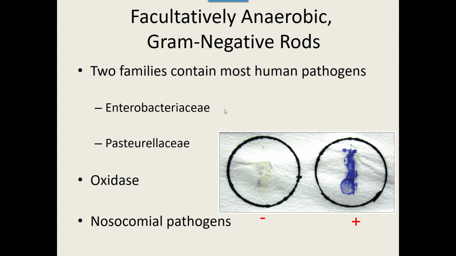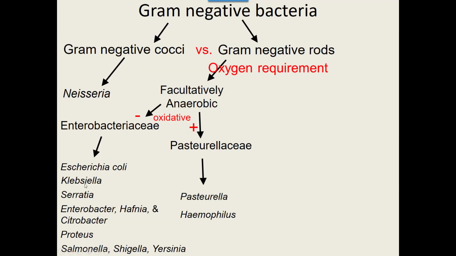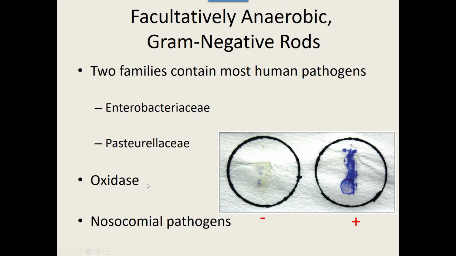If I go back to my table, this is all genus, this doesn't even include species. This is a lot of bacteria that can cause diseases in humans. They're the two groups, the Enterobacteriaceae and the Pasteurellaceae, and we do this oxidase test to divide the two, whether they're oxidase negative or oxidase positive. And there are a lot of healthcare-associated or nosocomial pathogens in this group.